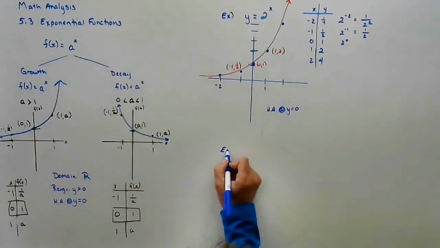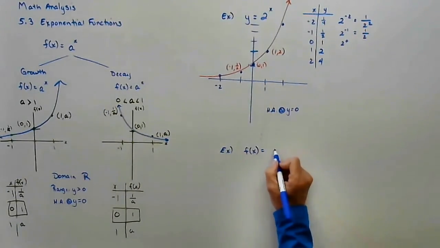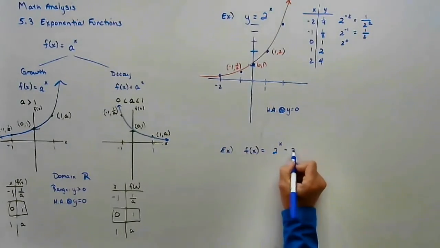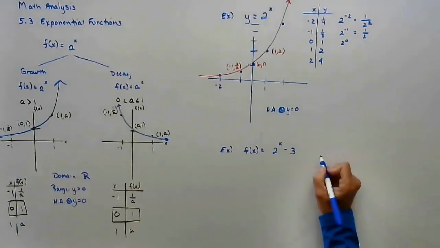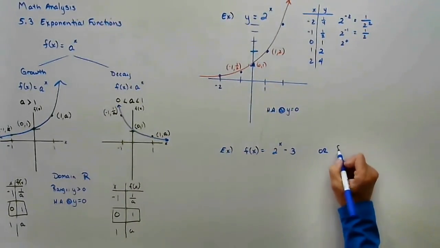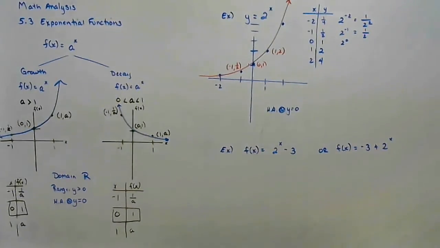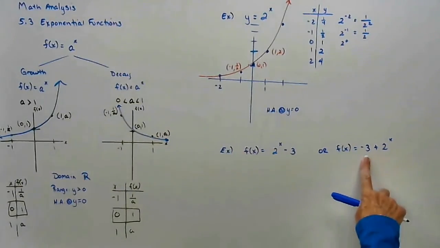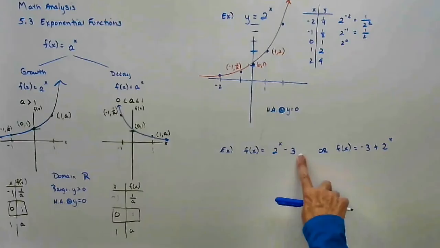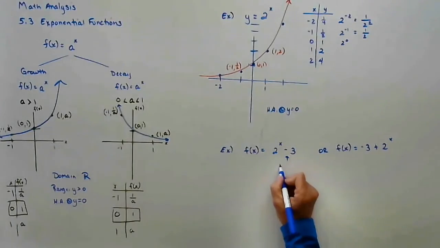So let's say I give you f of x equals 2 to the x minus 3. You might see it written that way. You're more likely going to see it written this way. It doesn't matter to me. We know that we can add in any order, so if you don't like seeing the constant number in front, just move it to the back. And now this tells me that this graph is going to shift down.